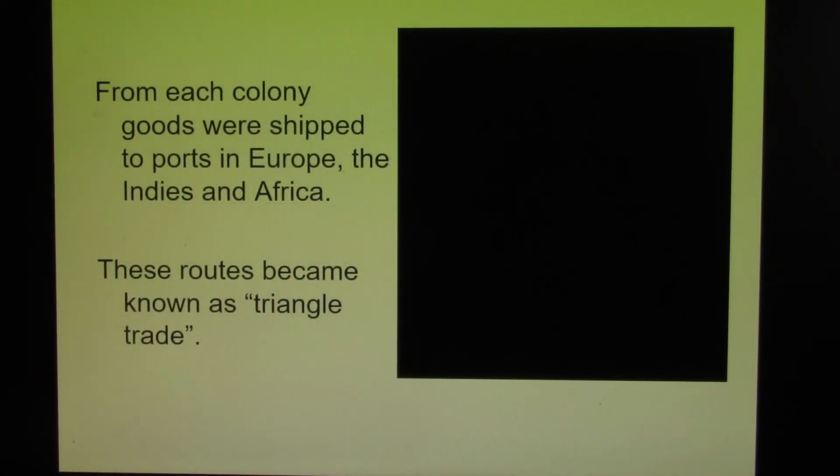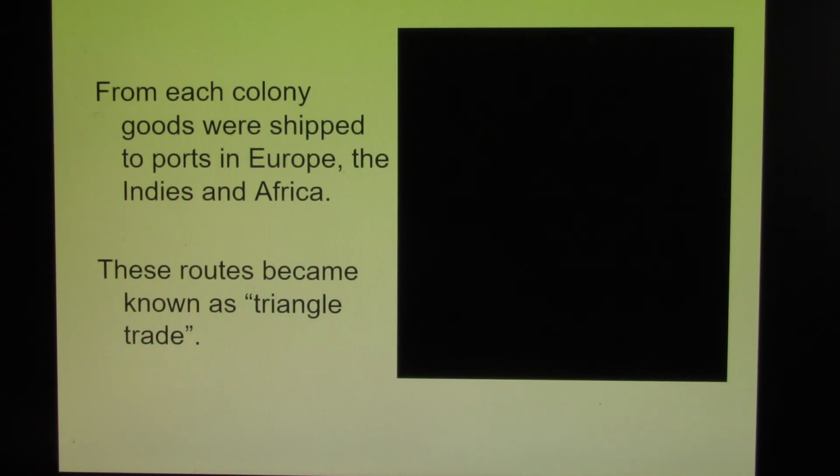We're going to end today with something called triangle trade. Because of the ships the colonies have been making, they will take a cargo, let's say they have a cargo of rum, an alcohol, and they sail the rum to Africa.